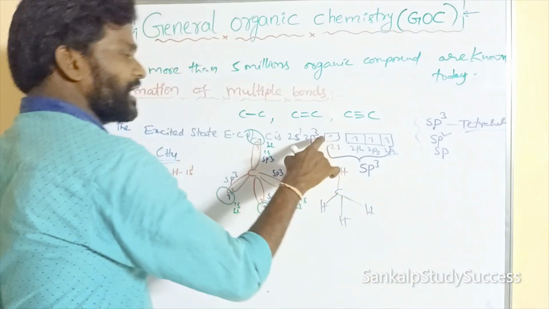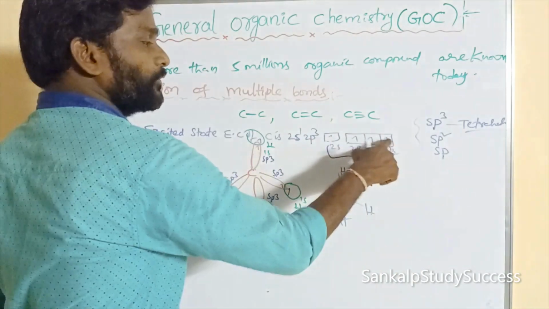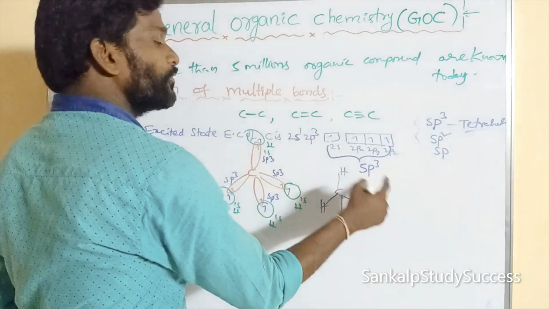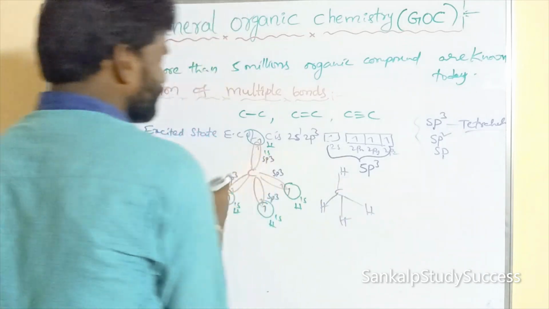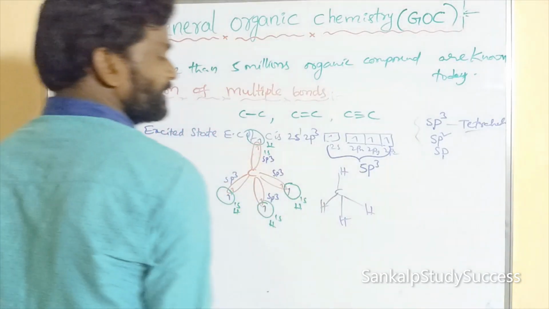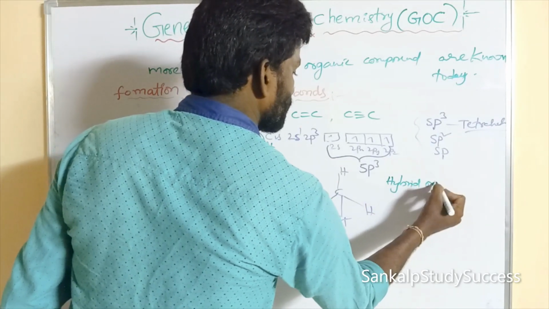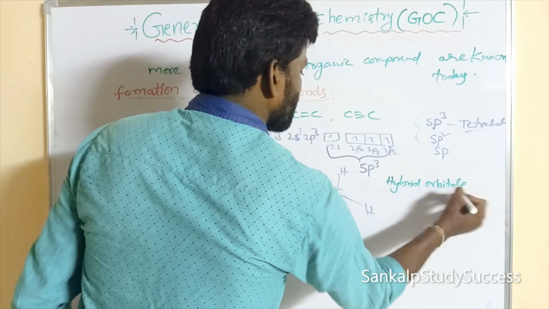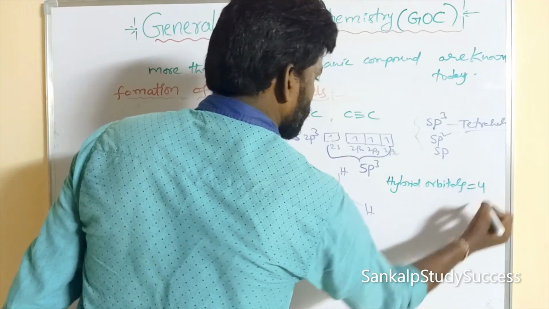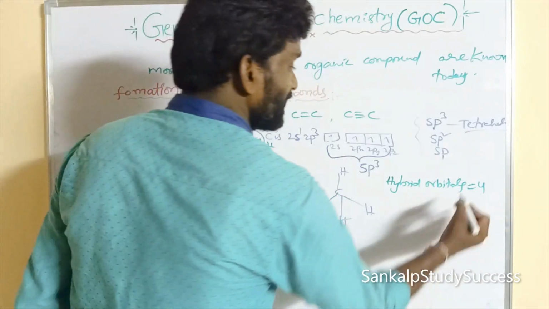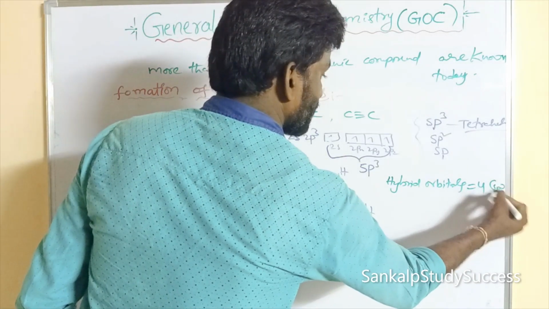Here how many orbitals are combined? 1, 2, 3, 4 orbitals, that means 4 sp3. So hybrid orbitals equal 4, that is 4 sp3.